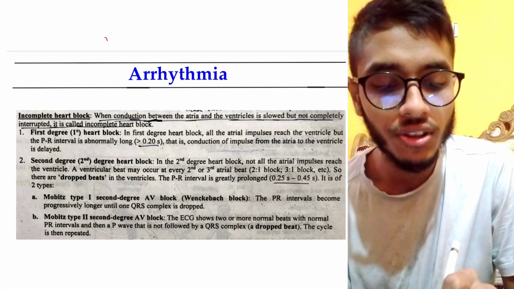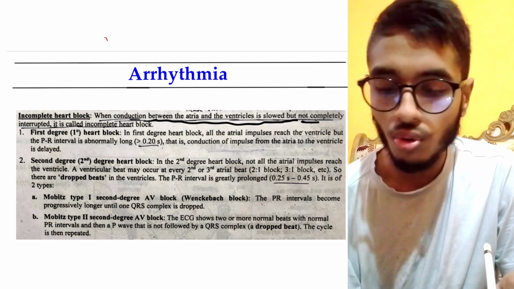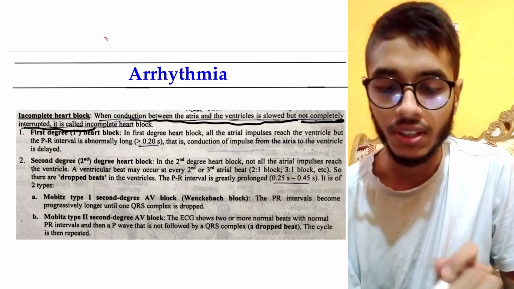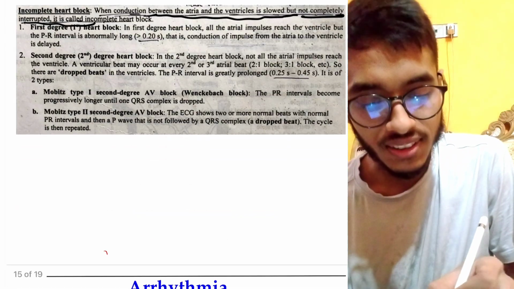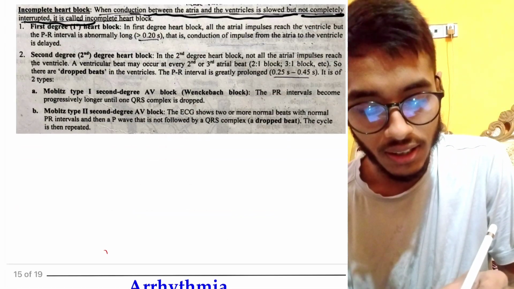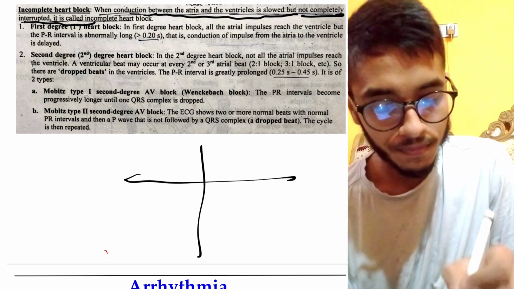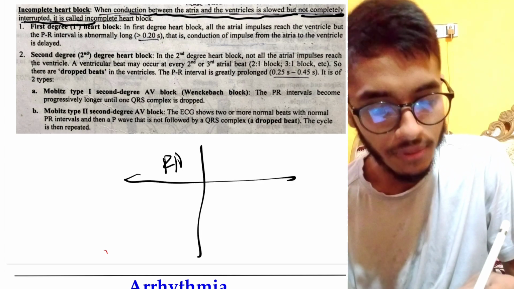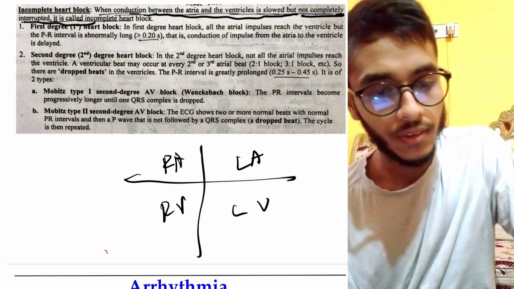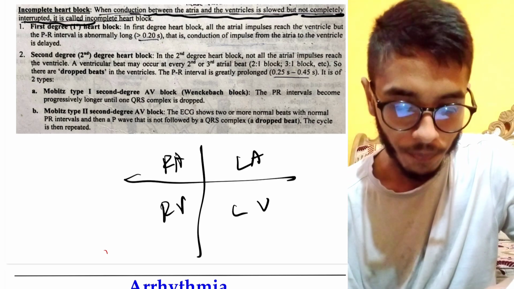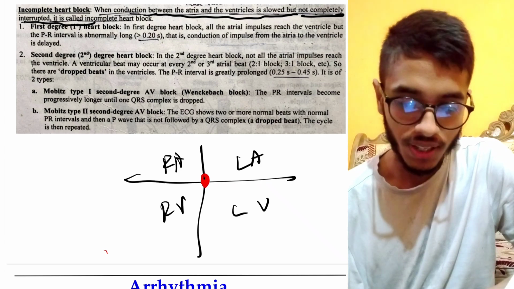Incomplete heart block is when conduction between atria and ventricles is slowed but not completely interrupted. It means, just note it down, here is the right atrium, here is the left atrium, here is the right ventricle, here is the left ventricle, and here is the AV node, right?